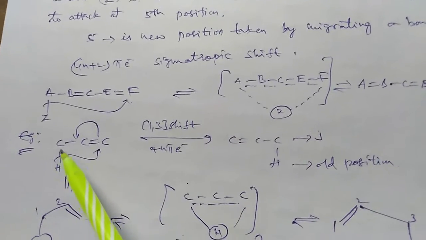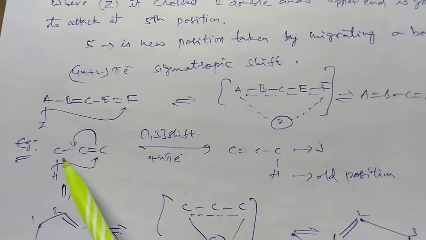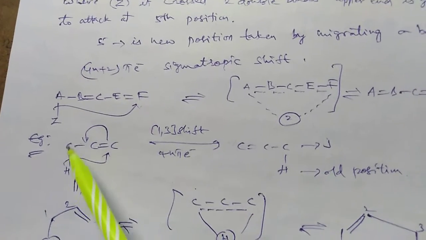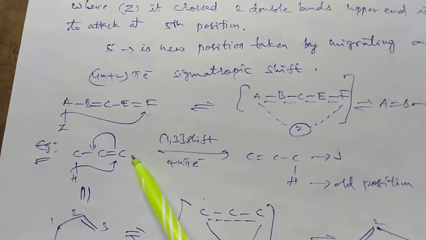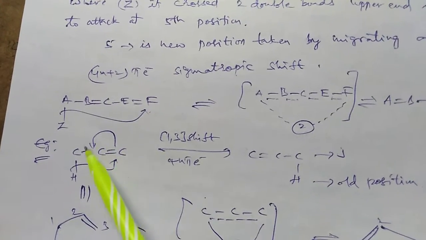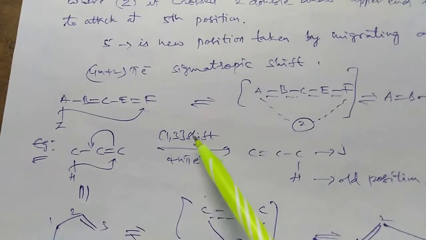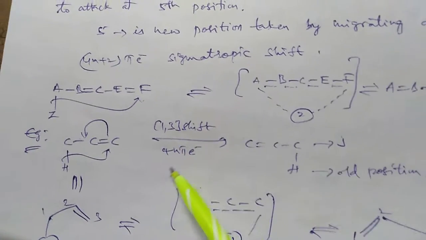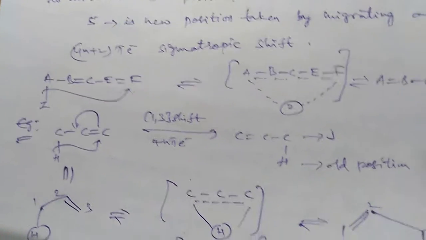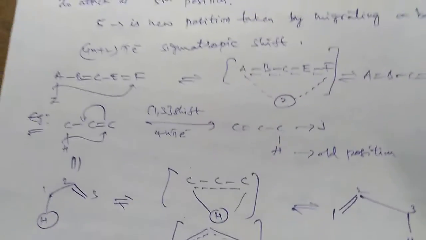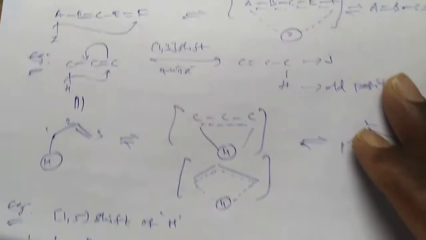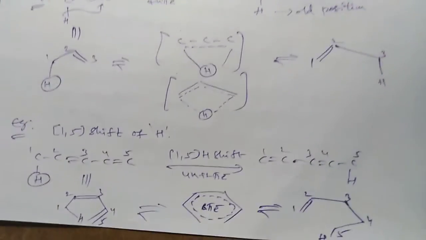And now we are taking a particular example, C single bond, C double bond C. The hydrogen atom is shifting from the first carbon to the third carbon, where the double bond migrates to the first carbon. So that's why it is known as a 1,3 shift or 1,3 rearrangement. So 1 plus 3 is equal to 4 electrons involved in the reaction. So it is the product of the reaction. This product is obtained through a cyclic transition state. So it is the example for a 1,3 shift or 1,3 rearrangement.